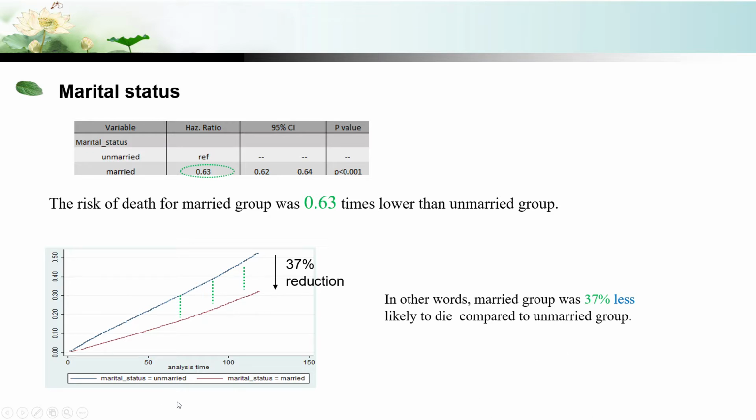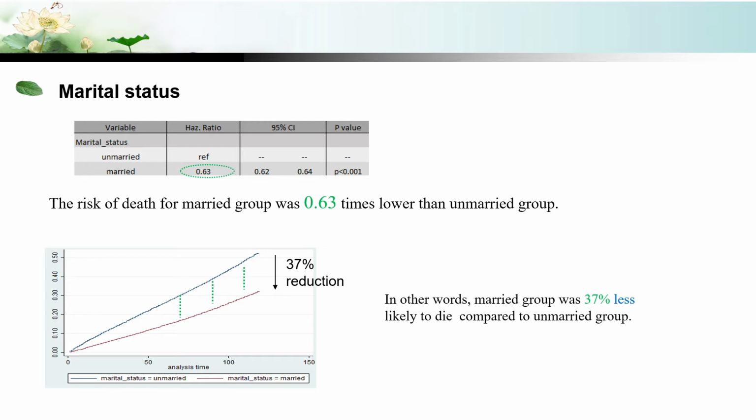The x-axis is still time. We can see the y-axis as the risk of death. So the blue line is for the unmarried group and the red line is for the married group. At any given time point in this plot, the risk of death for the married group is always 37% lower than the unmarried group. Another way to say that is the married group was 37% less likely to die compared to the unmarried group.